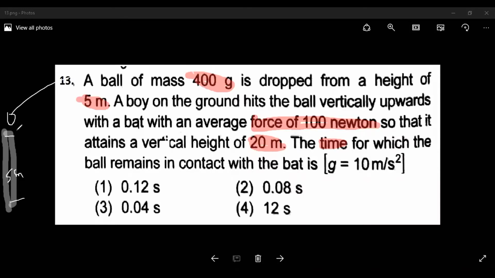So a boy is on the ground, and the ball falls down, then it rises to 20 meter height. So it is given 20 meter height. So we need the time for which the ball is in contact with the bat, because the bat is in the boy's hand. So what time is it in contact? So this is the problem.